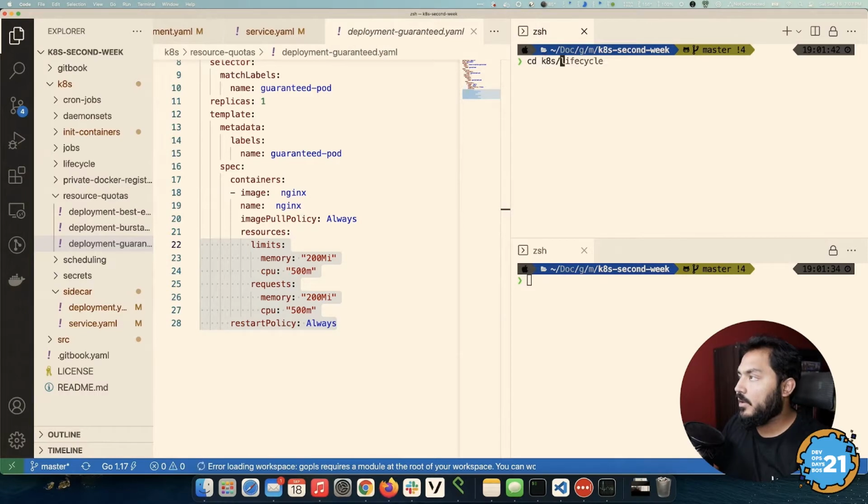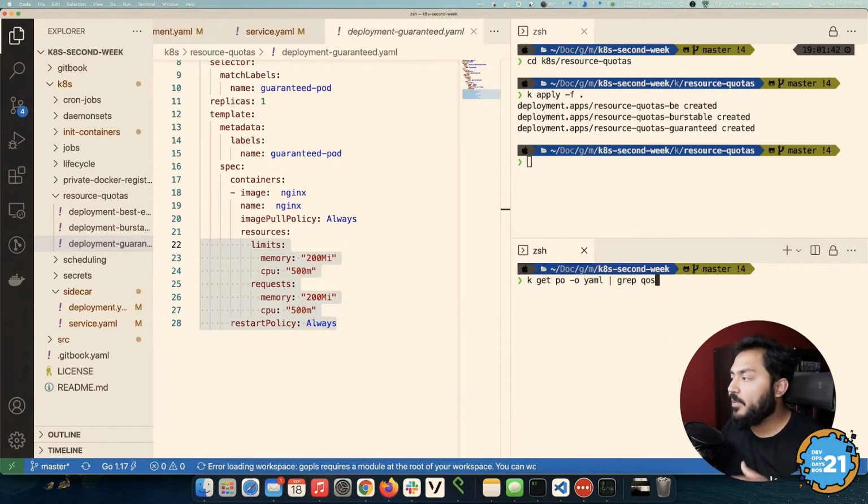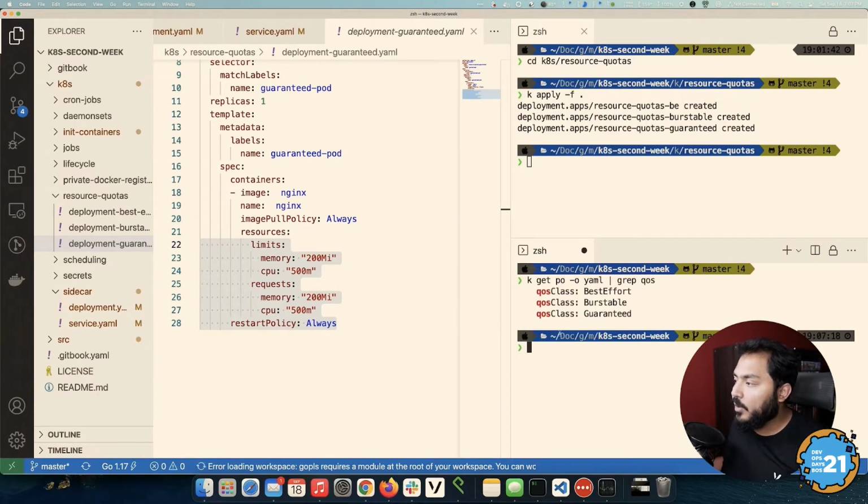So in K8s, resource quotas, I run kubectl apply -f . and I deployed all 3 of them. Then kubectl get po -o yaml, and I'm going to just grab the quality of service line from each of them. If I do that, you will see that I get a quality of service class of BestEffort from the first one, Burstable from the second one, and Guaranteed from the third one, as we expected, right?